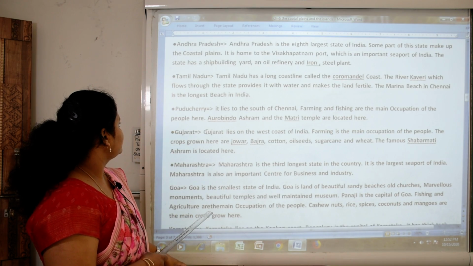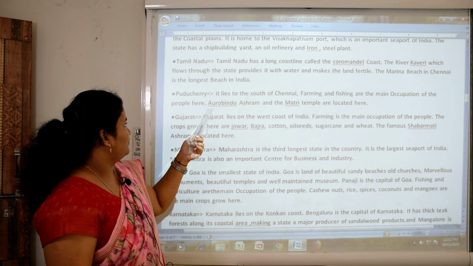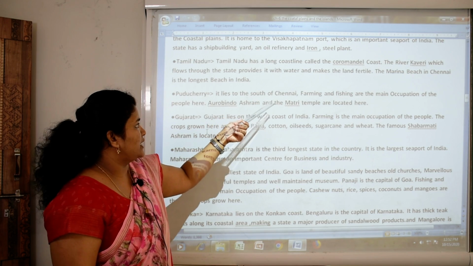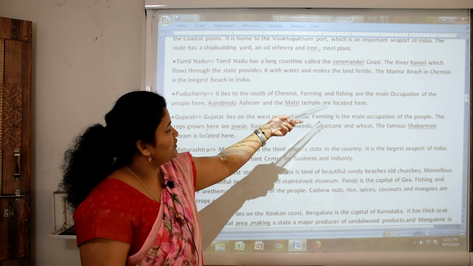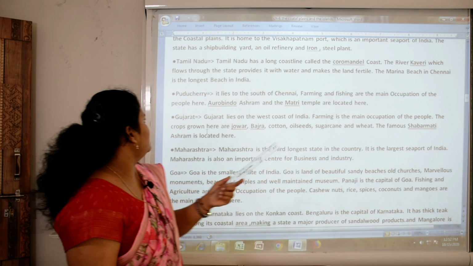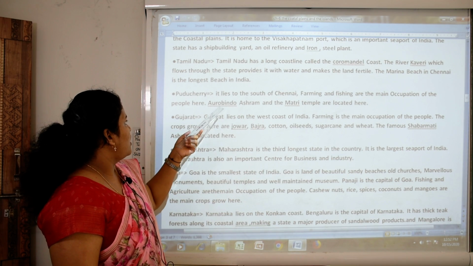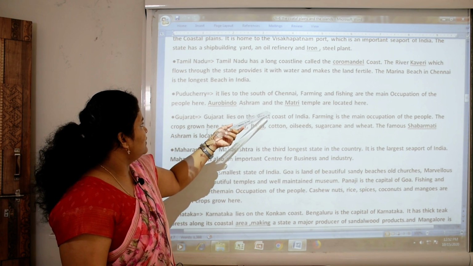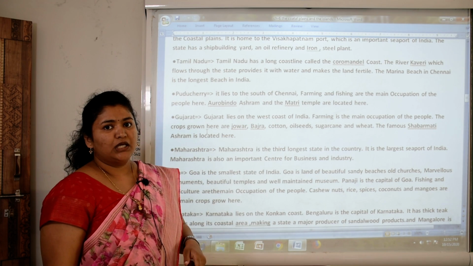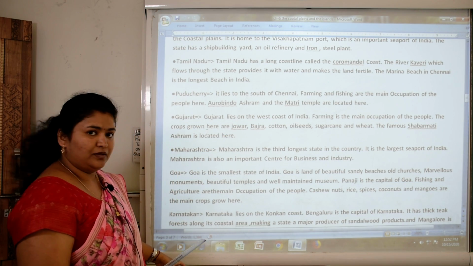Now next, Puducherry. It lies to the south of Chennai. Farming and fishing are the main occupations of the people here. Aurobindo Ashram and the Matri temple are located here in Puducherry. Okay.